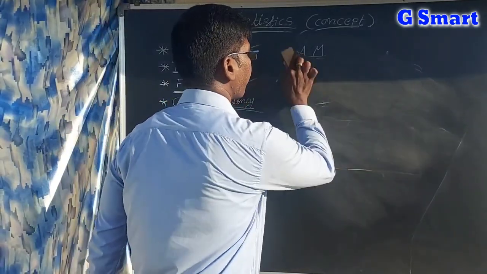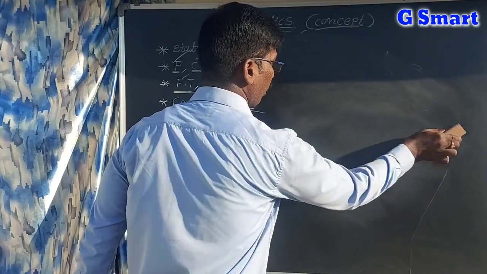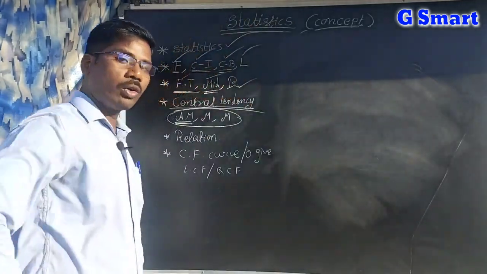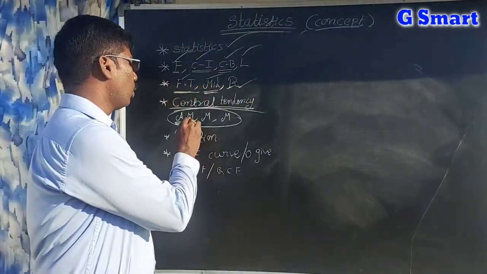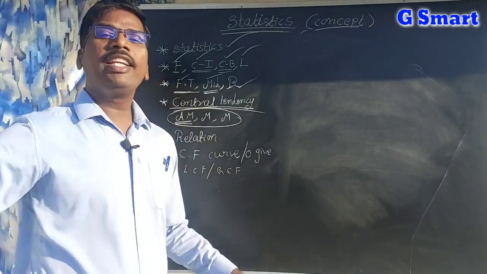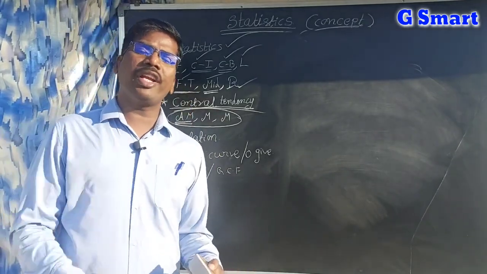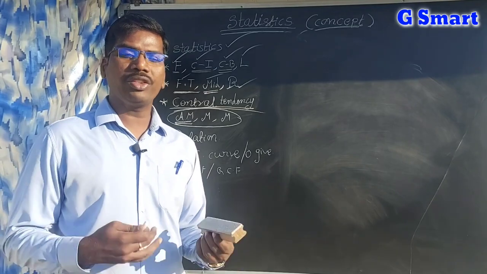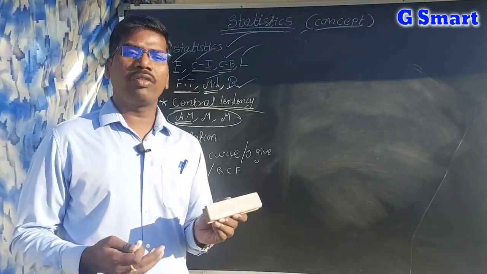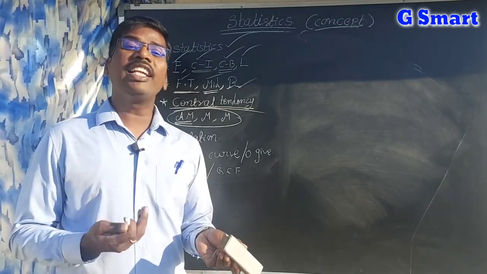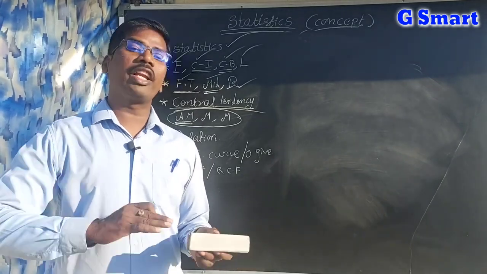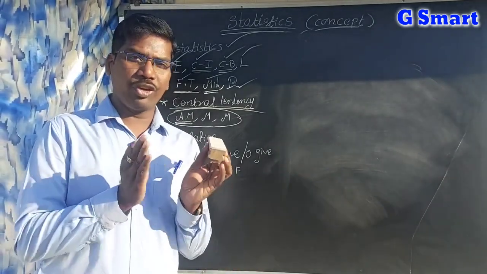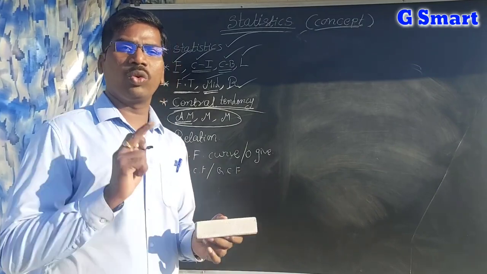Now, merits and demerits. We have to learn merits and demerits. Merits of the arithmetic mean: it is easy to communicate, it is easy to compute, meaning we can find the value very easily, and it is unique. For any data, the arithmetic mean is only one.